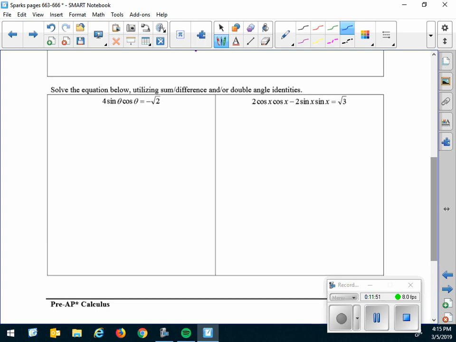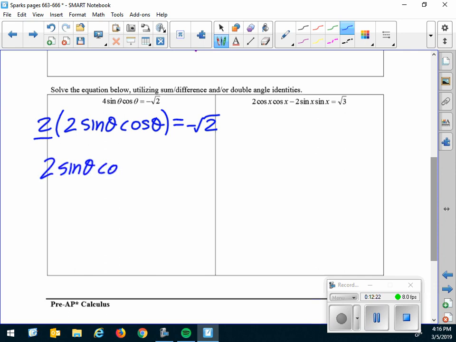All right, we've got two more to look at. Solve the equation below utilizing sum and difference and or double angle identities. Well, okay. For sine theta cosine theta, I don't have a formula for that. What I do have a formula for is 2 sine theta cosine theta. Now, if I divide both sides by this 2 right here, then look what I've got. 2 sine theta cosine theta equals negative root 2 over 2. But this is sine of 2 theta.